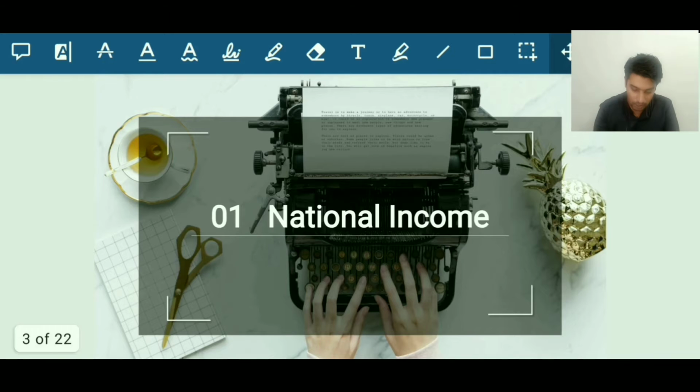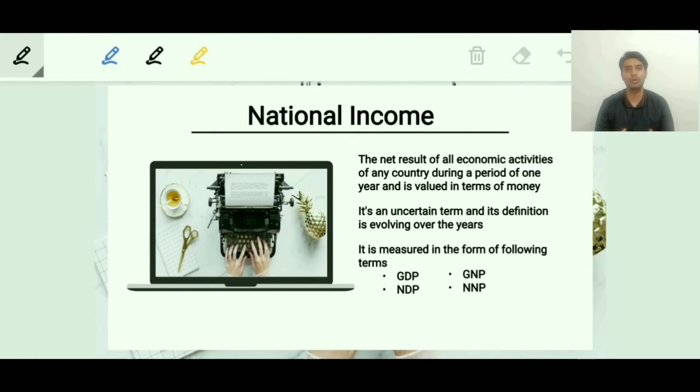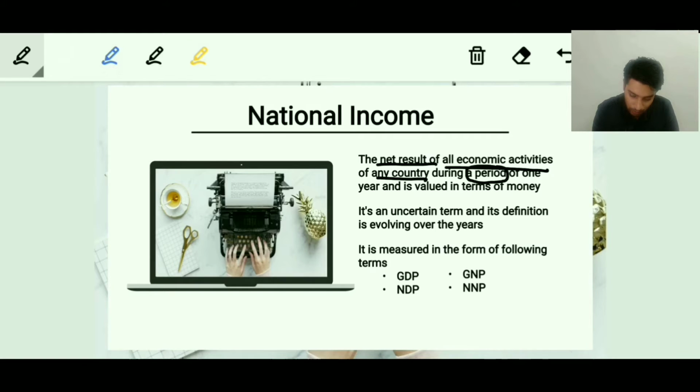The first topic, national income. What is national income? National income is nothing but the measurement of the economic growth of a country within a specified period. Let's try reading it. National income is nothing but the net result of all economic activities of any country in a period. Remember, it's a period of 1 year and valued in terms of money. So it should be valued in terms of money. It should have a specified period.